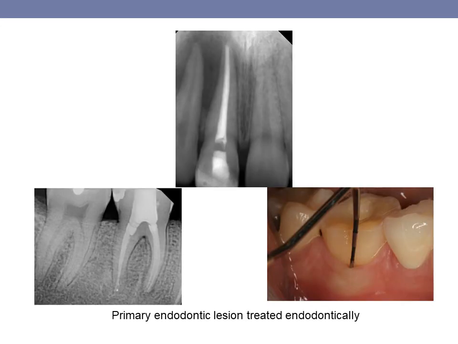Then coming to the treatment of primary endodontic lesion. These types of lesions usually heal after the root canal treatment. The root canal treatment should be done in multiple-visit endodontics, and a calcium hydroxide dressing should be given in order to ensure that healing of the periapical lesion occurs. Invasive periodontal procedures should not be done because they can cause further injury to the attachment apparatus and possibly delay the healing. Generally the healing of a primary endodontic lesion occurs in 3 to 6 months.